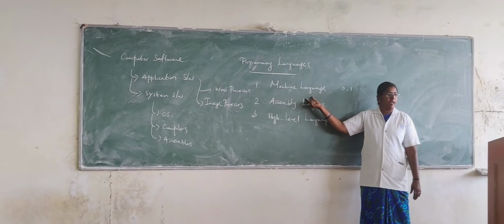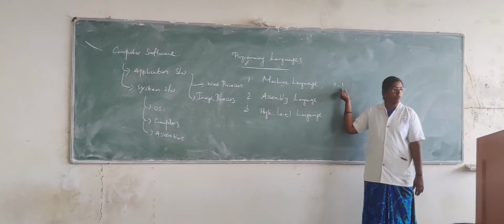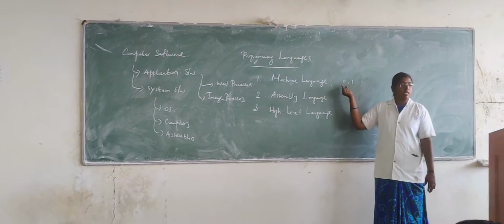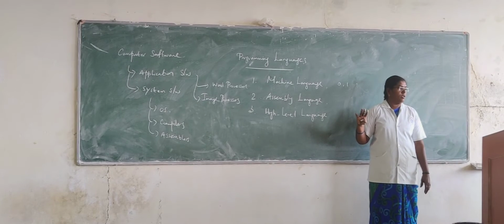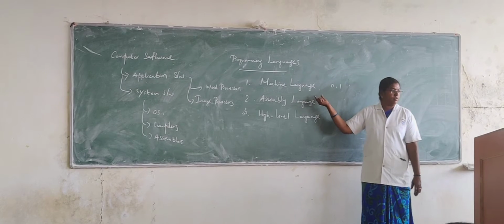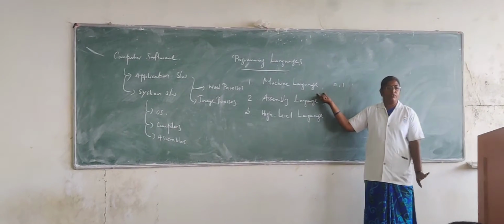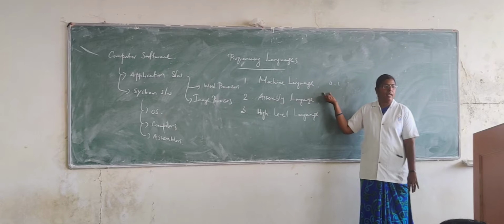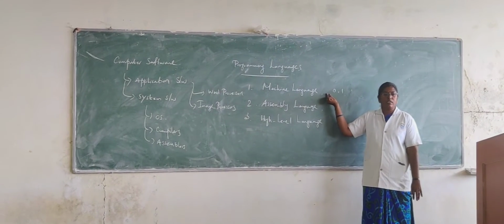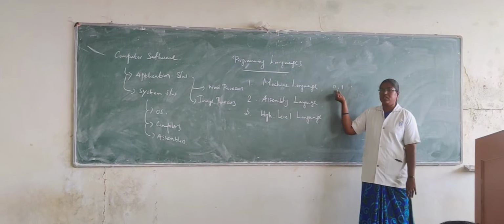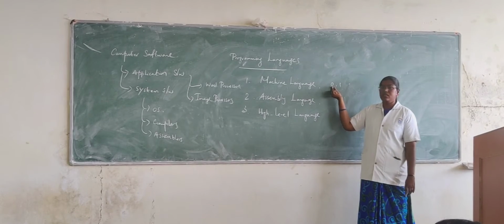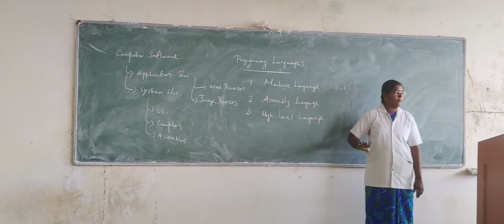So in machine language there are only two digits, zeros and ones, but it can be directly understood by the system. So there is no need of any intermediate software here. If the programmer writes in machine level language, the system directly understands it. But what is the drawback here? It is very difficult to write the program using zeros and ones. The entire thing will be in the form of zeros and ones. It gives a lot of confusion. Any one 0 or 1 misplaced means the entire program goes wrong.